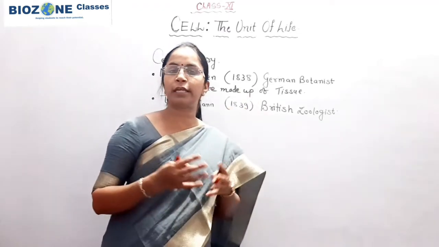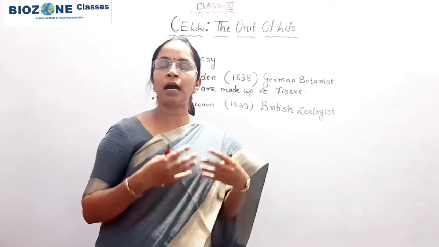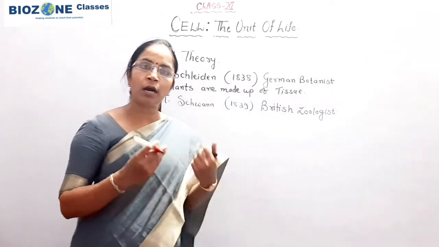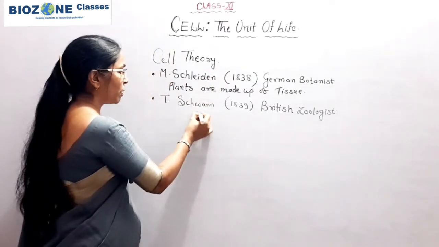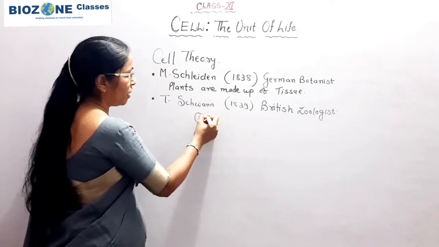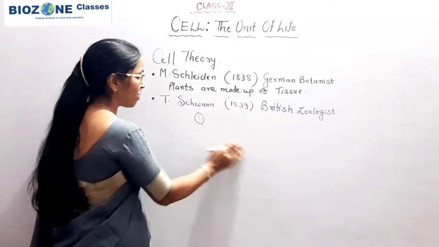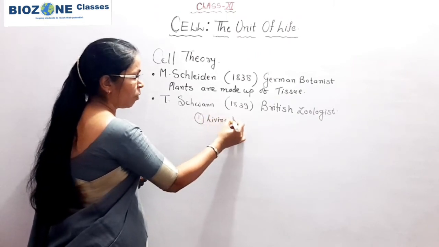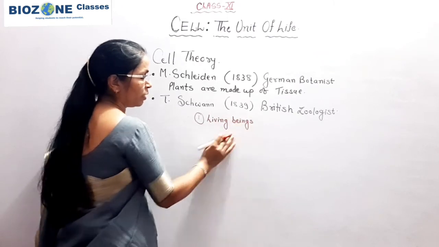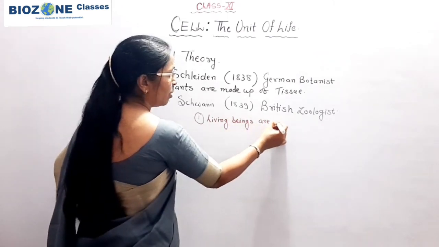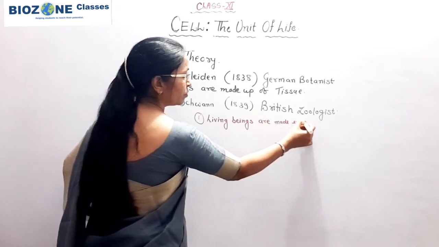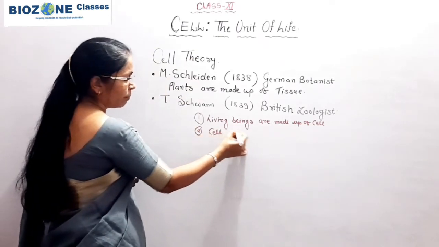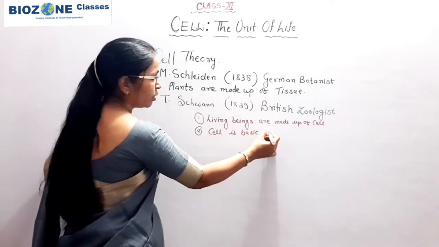Now, both scientists' views are nearly similar, so combinedly Schleiden and Schwann proposed the cell theory. According to the cell theory, first you remember, the body of all living beings is made up of cells. All living beings, whether unicellular or multicellular, are made up of cells. And second, the cell is the basic unit of life. This part you remember.